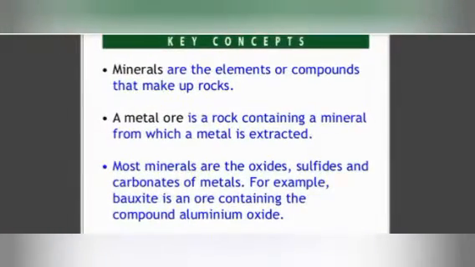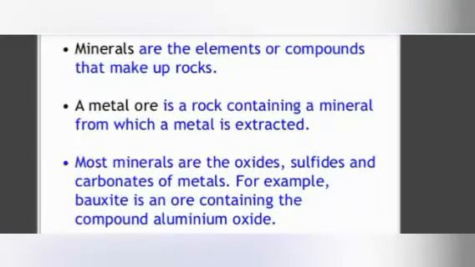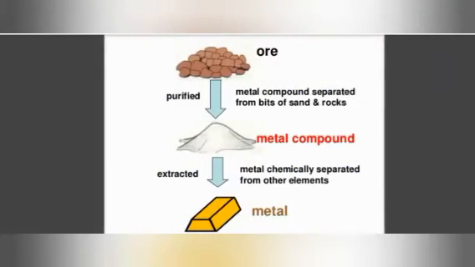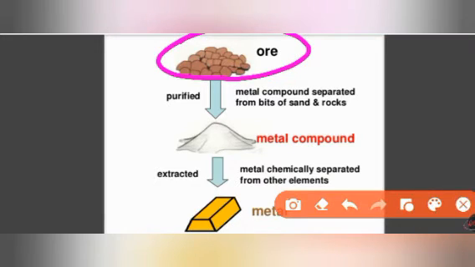Now after that, we'll talk about minerals. The definition of mineral: these are the elements or compounds that make up rocks, and a metal ore is the rock which contains a mineral from which a metal can be extracted. Most minerals are the oxides, sulfides, and carbonates of metals. For example, bauxite is an ore which contains the compound aluminum oxide. Basically, we are getting the metal in this form, in a natural way. It is present in the form of ore.